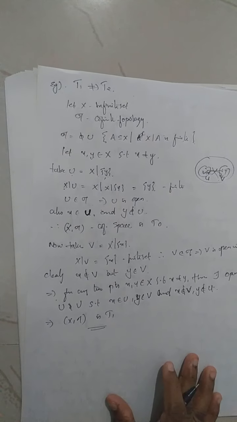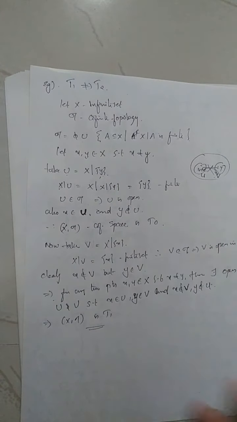So I can prove that the cofinite space is T naught and T1, but it will not be T2. How will you prove it is not T2? If you consider any two points, there will not exist two disjoint open sets, right?